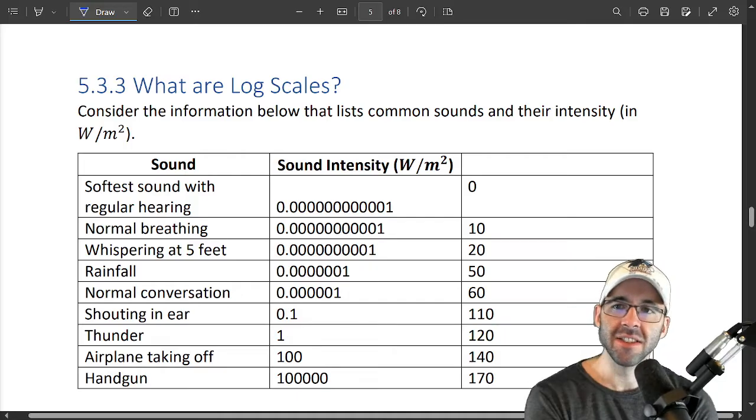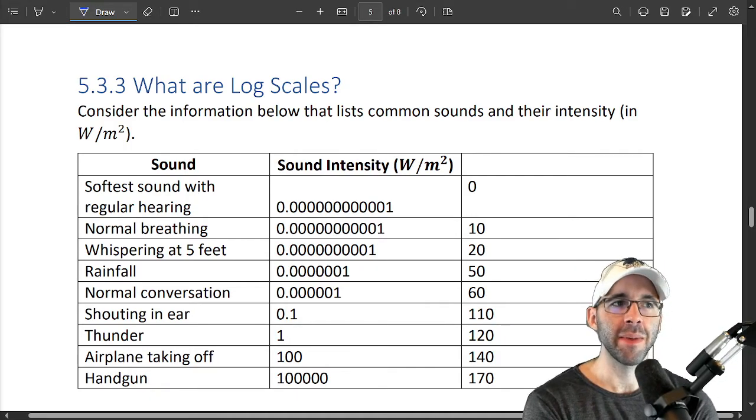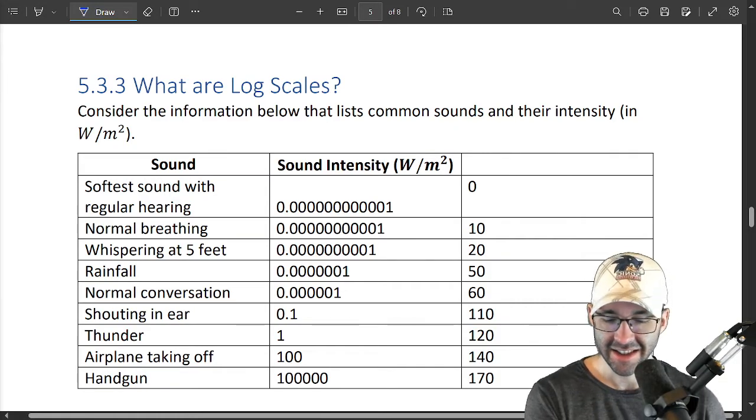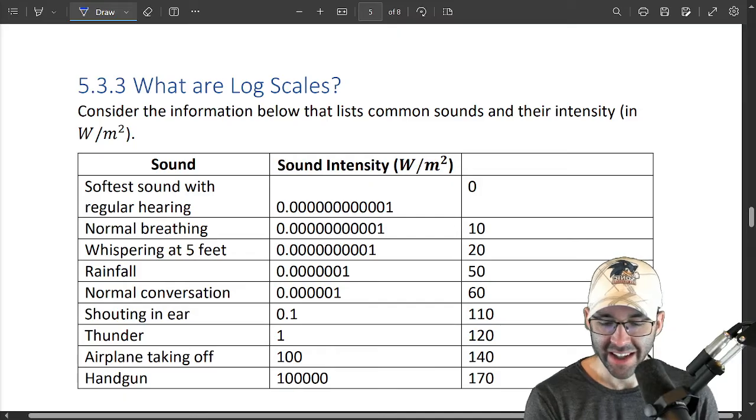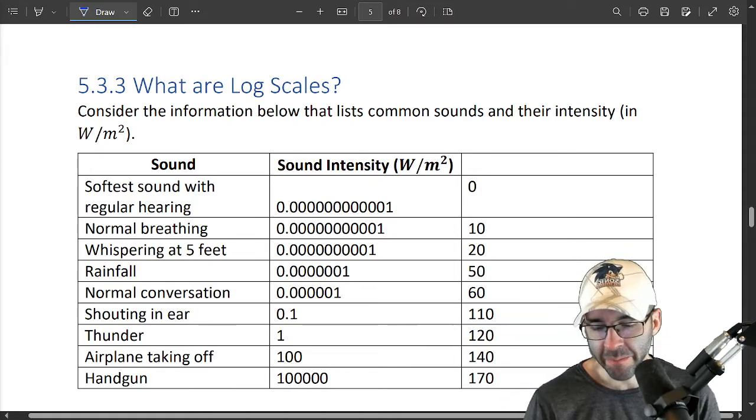So this next section is something honestly really special to me. I think log scales are maybe the most important things over here. It's a very nice thing. So anyway, let's look at something.